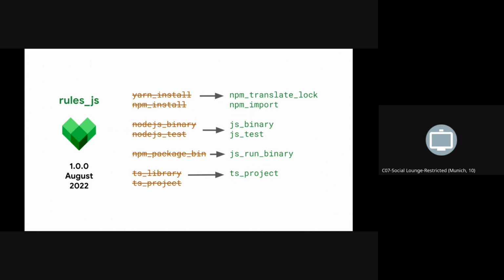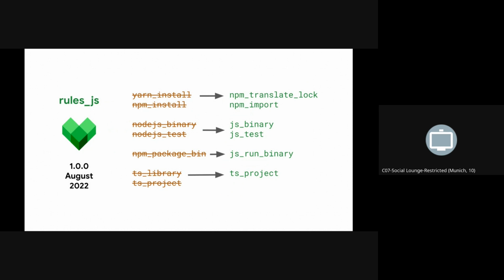Around 2021, Alex and I devised rules_js, and we started writing it, and it was released as 1.0 in August 2022, which is just over a year ago. We replaced the repository rules with a new one named npm_translate_lock that adopts pnpm instead of yarn and npm. We wrote new binary rules for running and testing JavaScript that solved some of the compatibility issues that we had. We have a new rule called js_run_binary, which is for running tools that produce outputs, and that follows the API closer to what Skylib's run_binary provides.